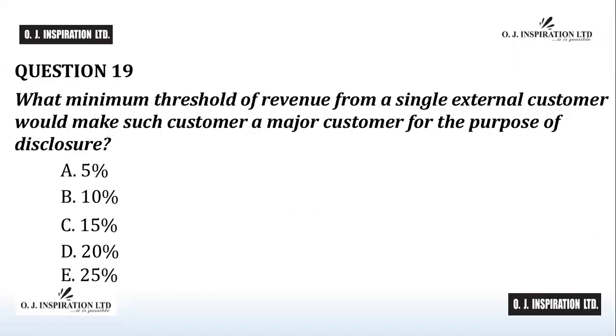Question number 19. The answer to question number 19 is B, 10%. If the revenues from transactions with a single external customer amount to 10% or more of an entity's revenue, the entity discloses 1, that fact, 2, the total amount of revenue from each such customer, and 3, the identity of the segment or segments reporting the revenue. B is the answer to question number 19.